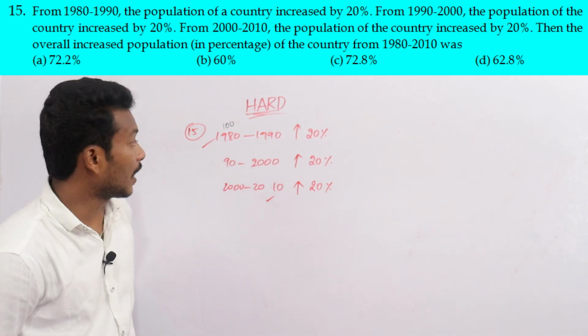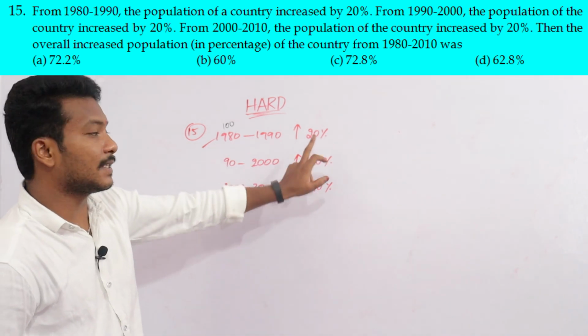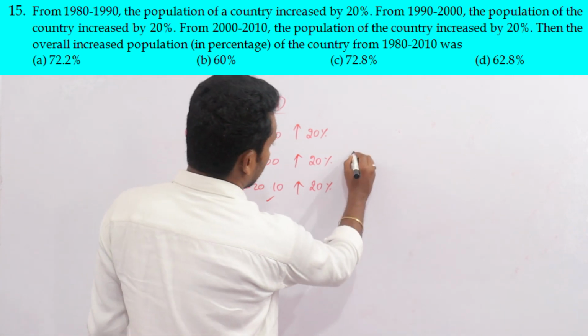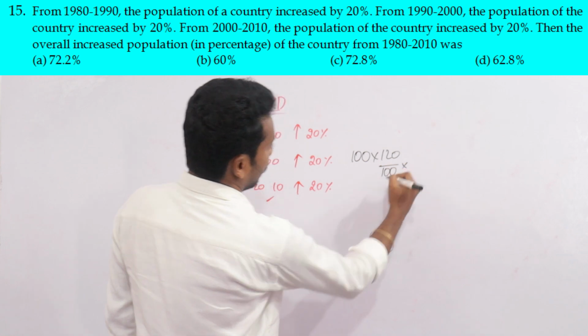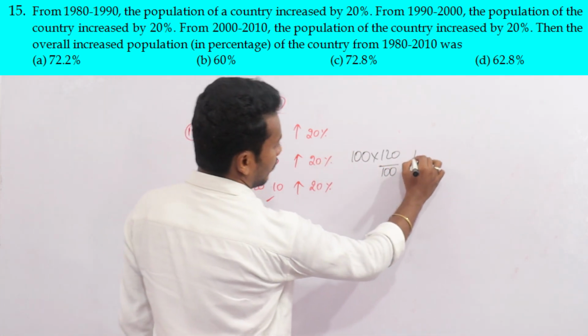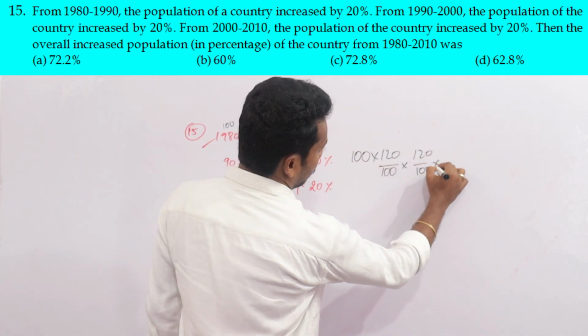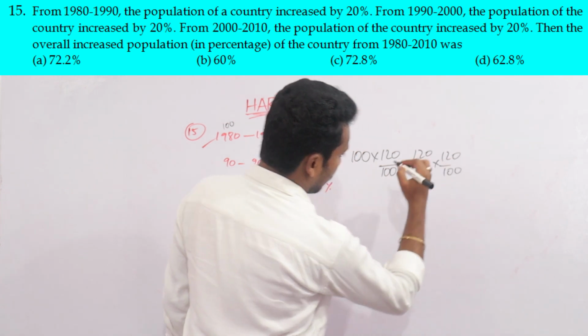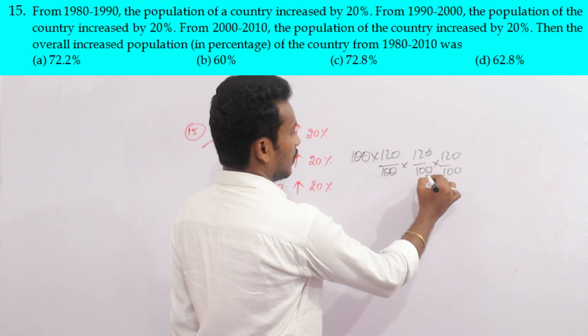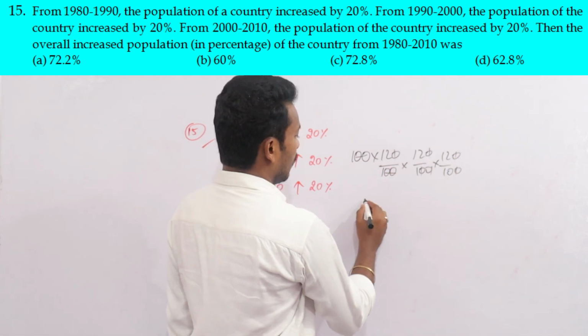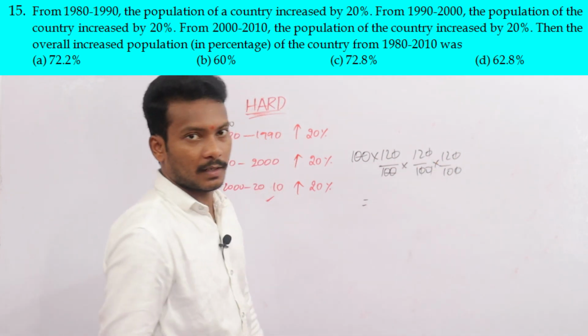From here to here how much increased? 20% increased. That is, previously 100, increased by 20 means 120 by 100. From here to here again 20% increased. Again 20% increased. That is 12 into 12 into 12. What is the 12 cube?